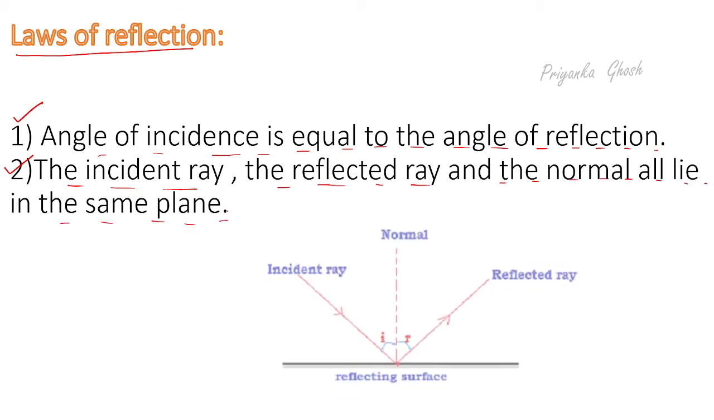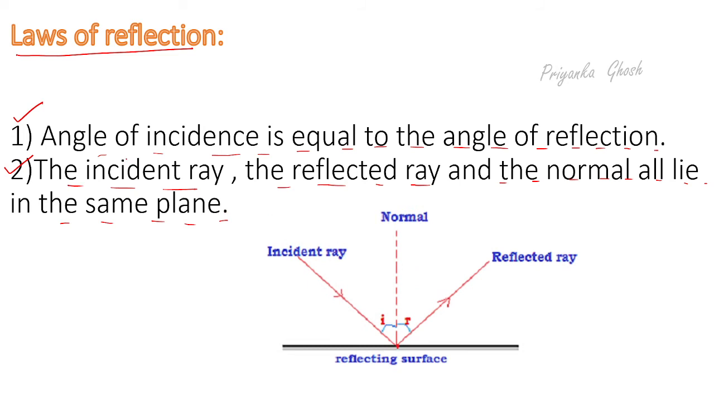First see the ray diagram. According to first law, we can write I is equal to R, because here angle of incidence is equal to angle of reflection. That is the first law. And according to second law, incident ray, reflected ray and the normal all lie in the same plane. This is the second rule.